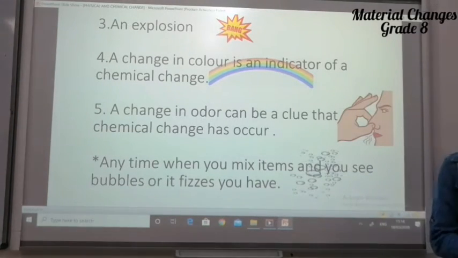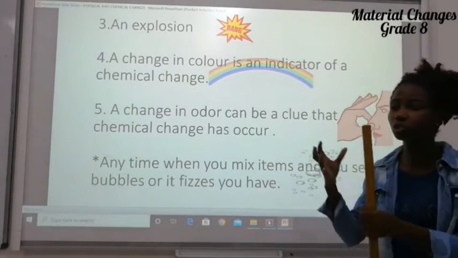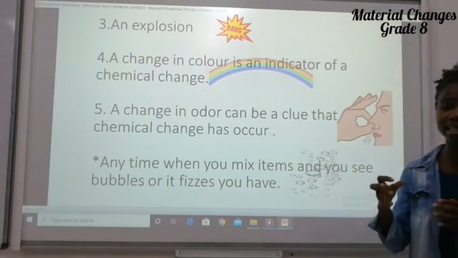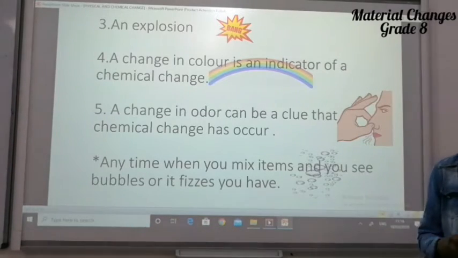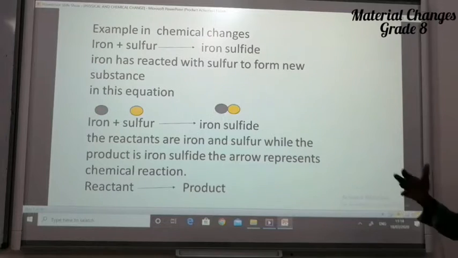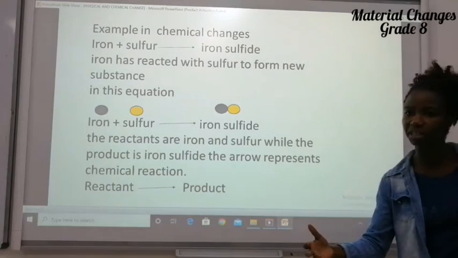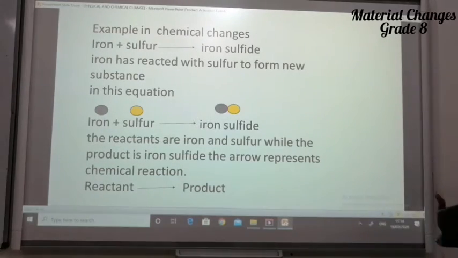We say that is physical change. But once we put this mixture into the oven and we heat, there is no way that we can pull it apart. In a short while, after this example, I will be doing a little experiment to show us the difference between a physical change and a chemical change.